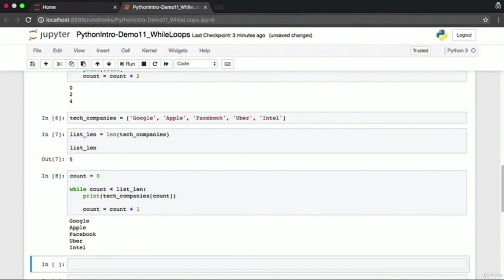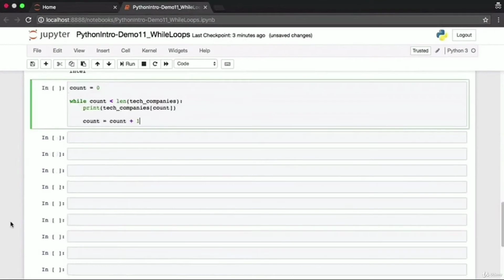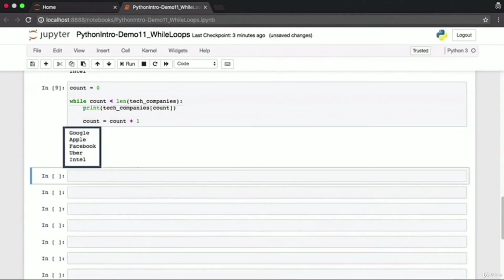And really, there is no reason to evaluate the length of the list outside of the while loop. You can specify len of tech_companies within our while loop condition as well. Here count is initialized to 0. The while loop condition evaluates the length of the tech_companies list, while count is less than len of tech_companies. We use the len built-in function. Except for that tiny little change, this program is the same as the previous one.